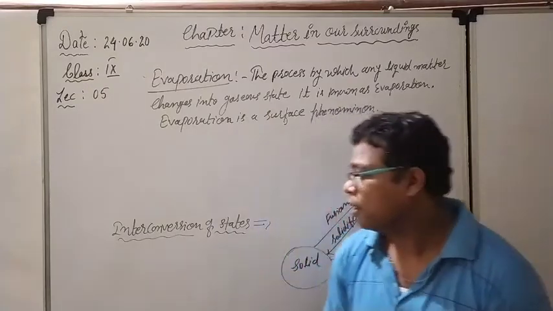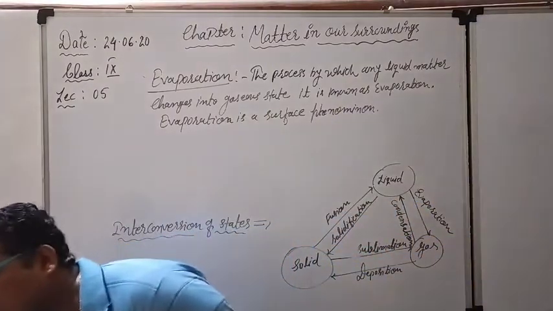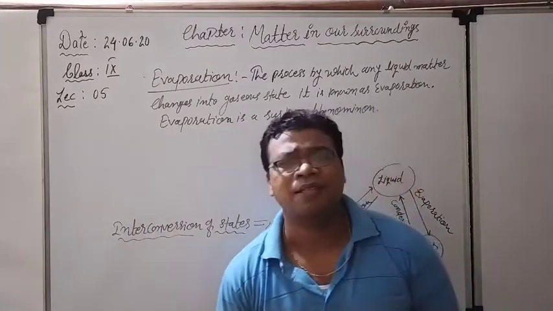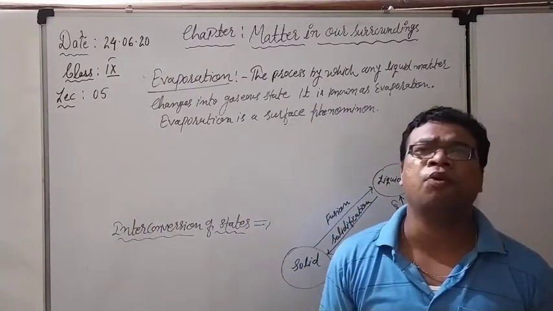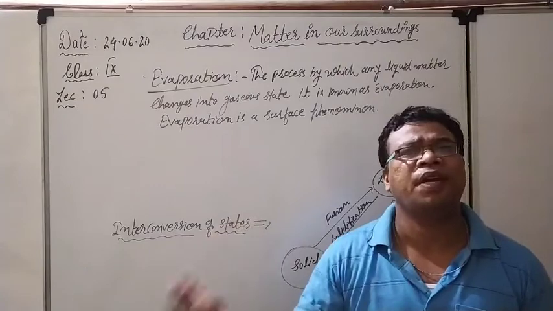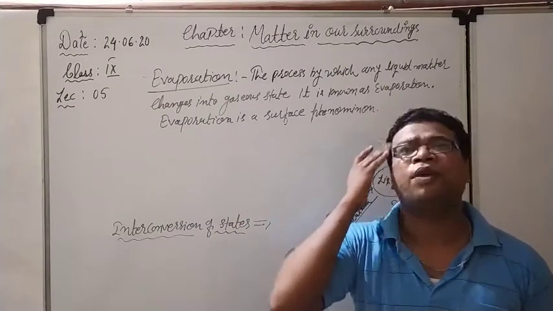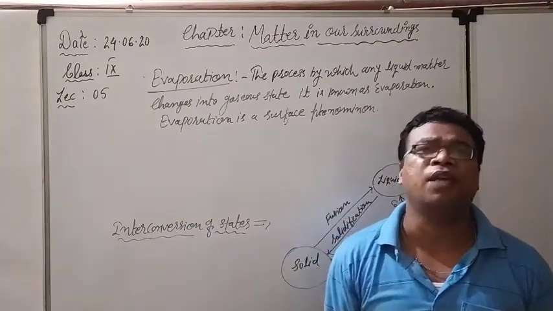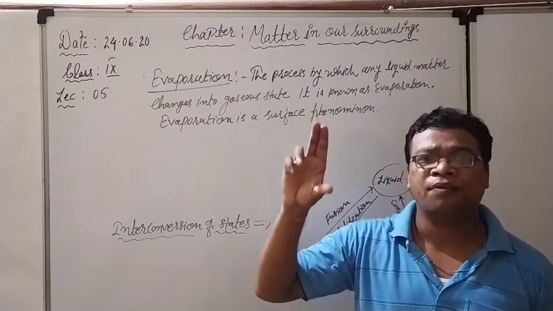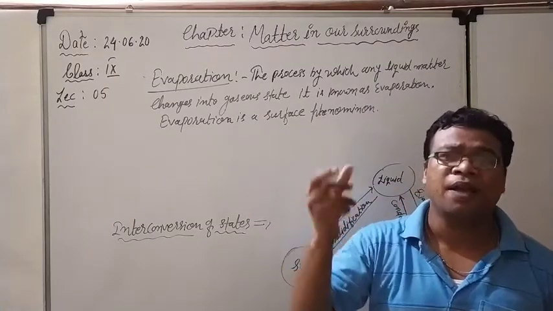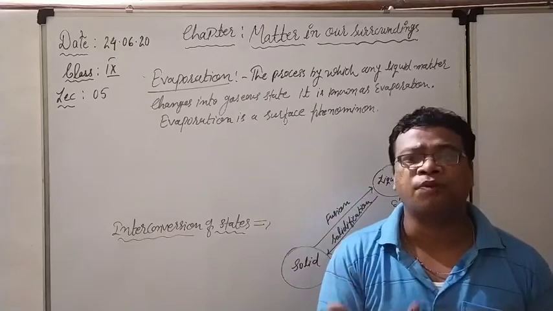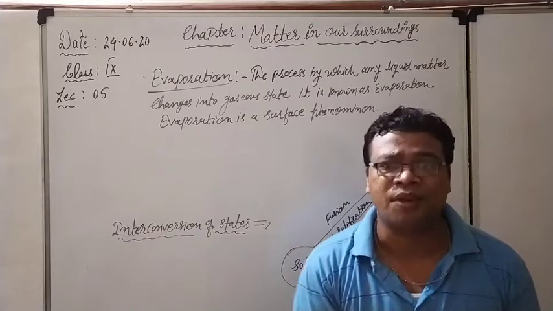The first factor is surface area. By increasing the surface area, if the surface area is more, the rate of evaporation will definitely be more. I explained the same thing with the example of the hot cup of tea. When we pour it from the cup onto the plate, we are increasing the surface area.